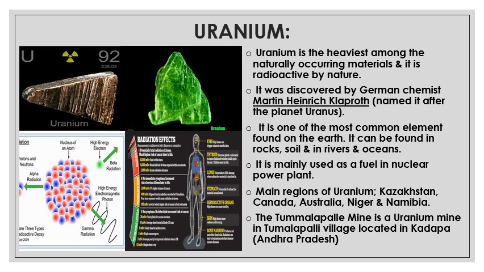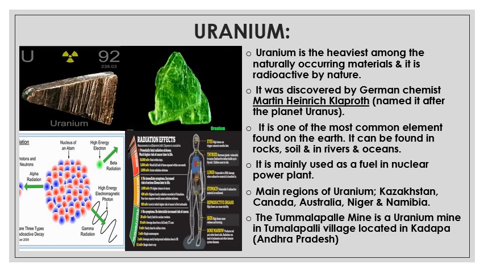It is one of the most common elements found on the earth. It can be found in rocks, soil, and in rivers and oceans. It is mainly used as a fuel in nuclear power plants. Main regions of uranium: Kazakhstan, Canada, Australia, Niger, and Namibia. The Tamlapalli mine is a uranium mine in Tamlapalli village located in Kadapa in Andhra Pradesh, India. In the first 2 pictures you can see uranium over there, and in the third picture you can see that uranium is radioactive.